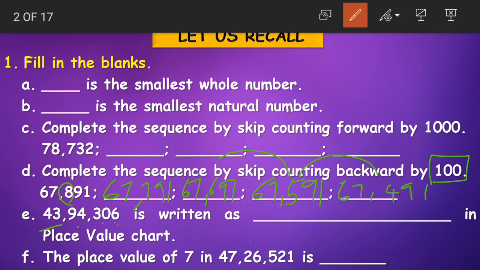Now write 43,94,306 as dash in the place value chart.